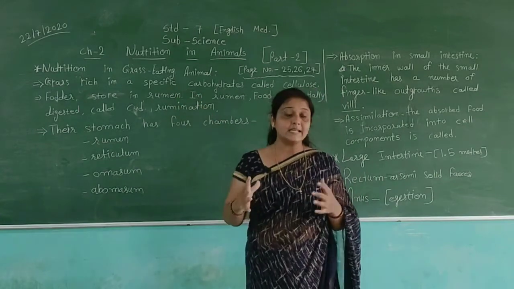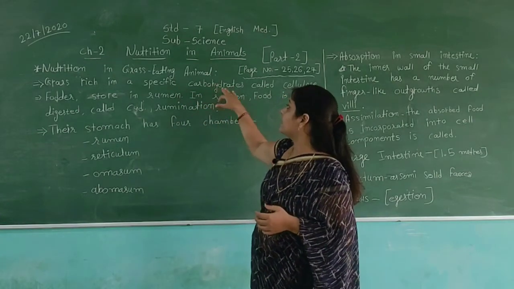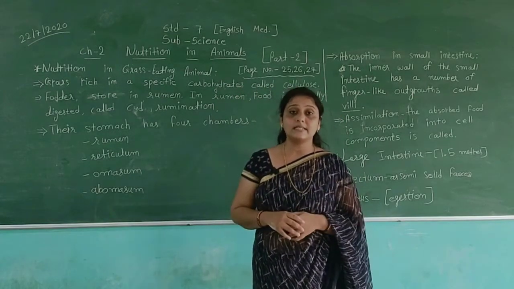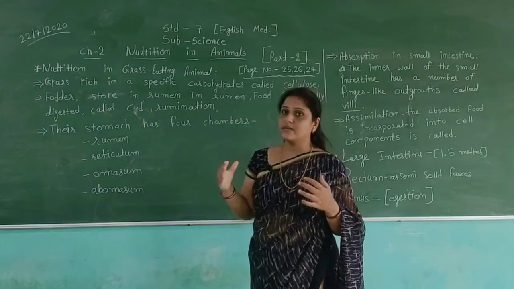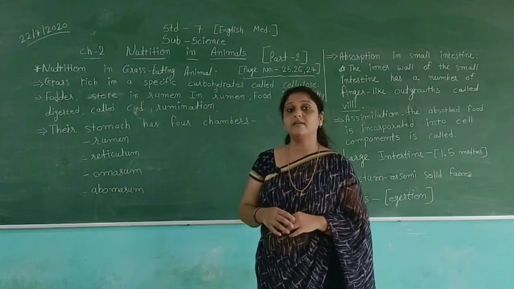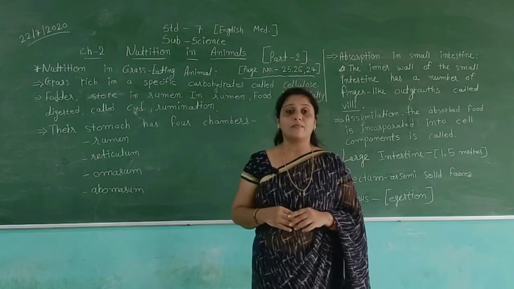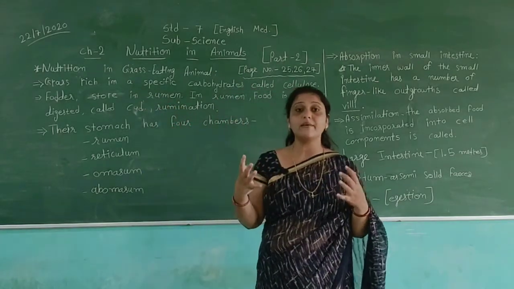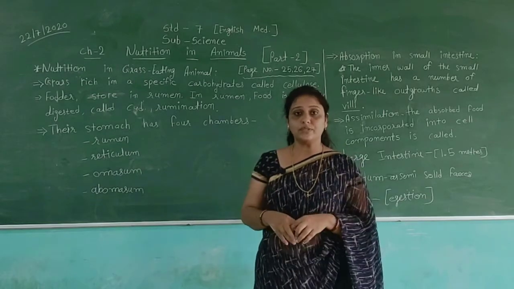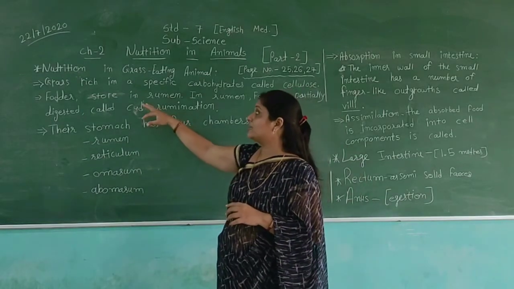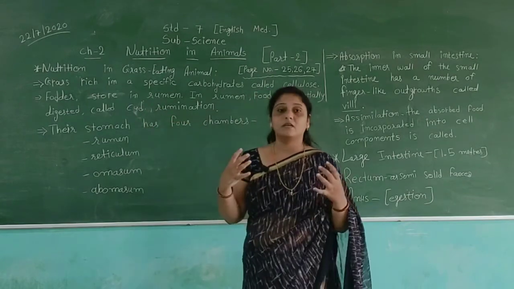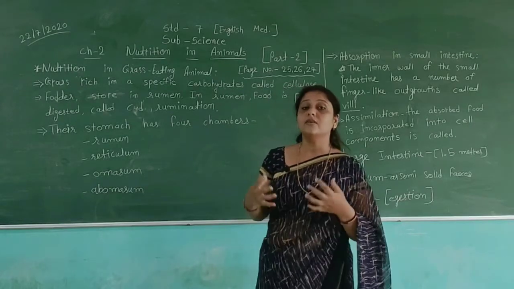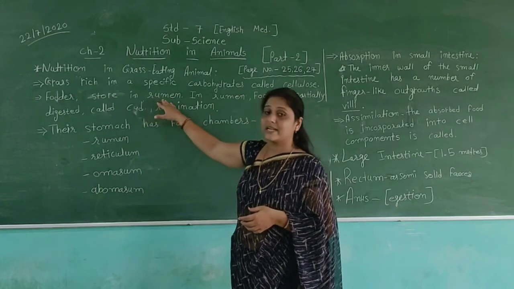Animals cannot easily digest the cellulose which they get from grass. So some different types of processes are done in animals to get nutrition from the food. First, when they eat, they swallow the grass, and then the food is stored in the rumen.